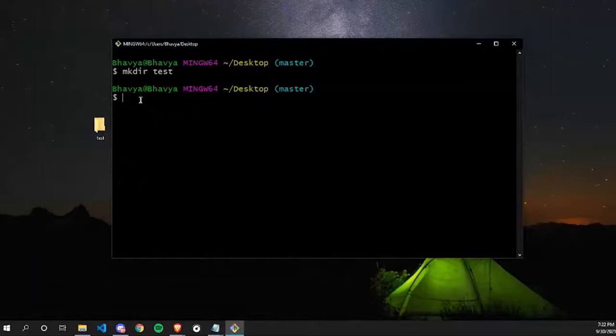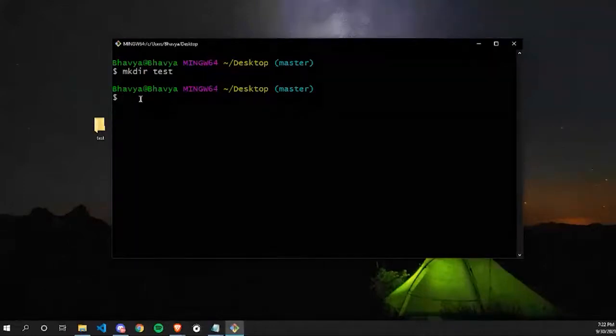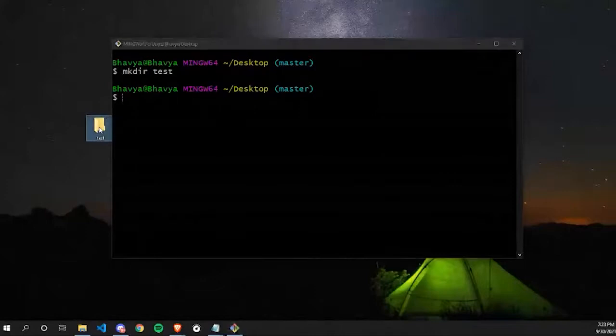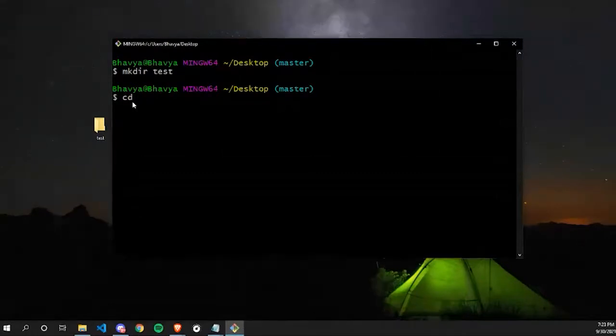Okay. So now, as I mentioned earlier, our terminal by default points on our desktop. So if I want to create a new file inside my folder test, which I've created just right now, for that, I need to change my directory and go inside the folder test. So for that, there's a command called cd. It means change directory. And after that, we have to write the folder name in which we want to go in.